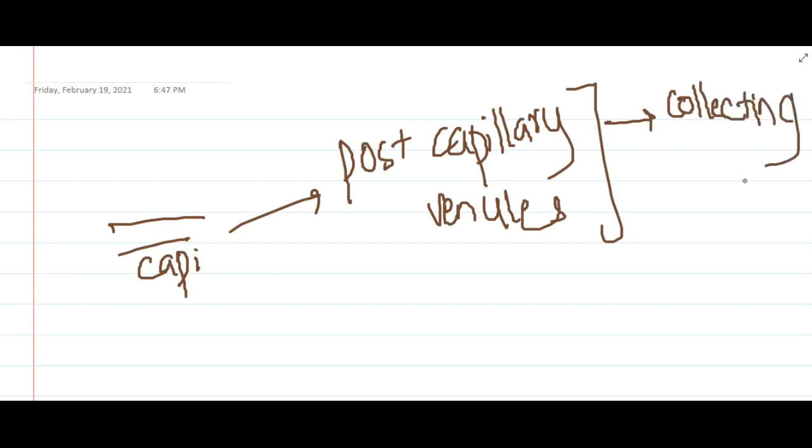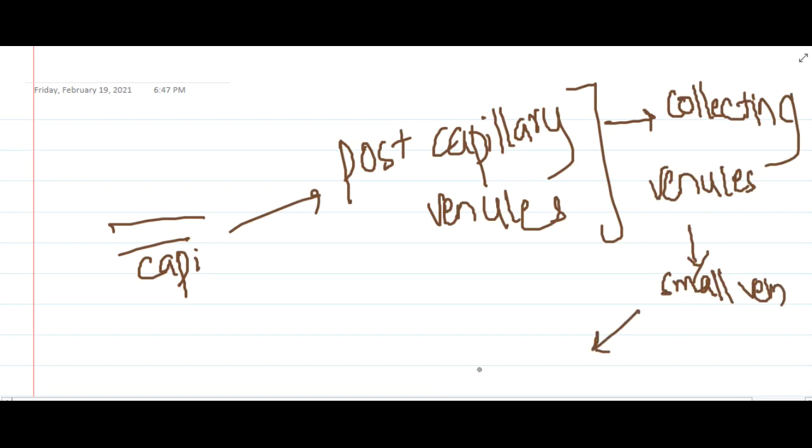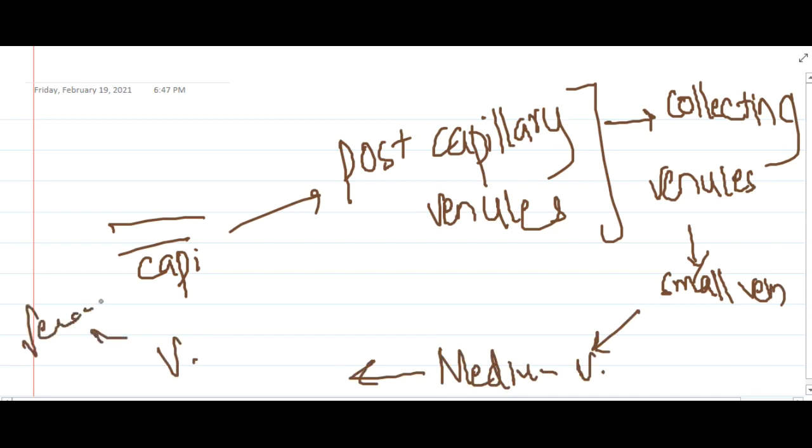These collecting venules can be small, medium or large. First they go into small collecting venules, to small veins, then to medium veins, then to larger veins, and finally to the vena cava, either superior or inferior. So this is how the blood flows.